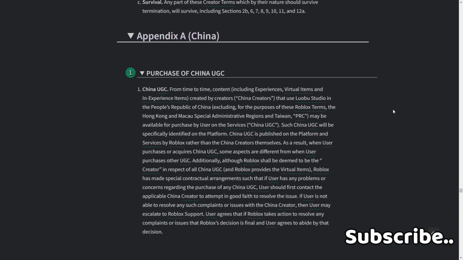Appendix A. China. Purchase of China UGC. From time to time, content including experiences, virtual items, and experience items created by China creators that use Luban Studio in the People's Republic of China, including for the purpose of these Roblox terms Hong Kong and Macau special administrative regions and Taiwan, may be available for purchase by users on the services, China UGC.